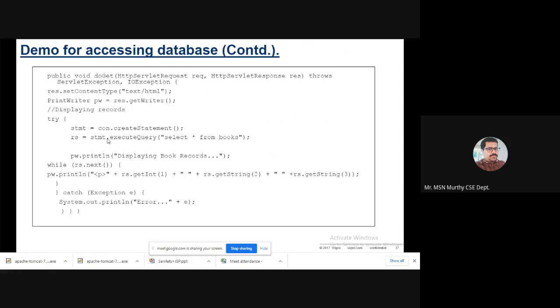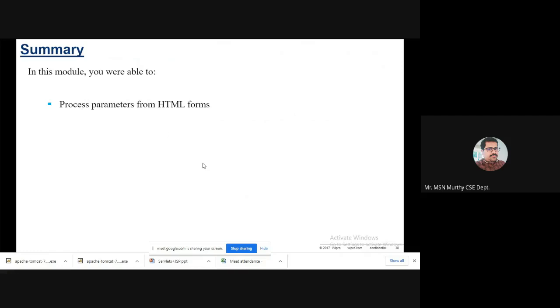So rs = statement.executeQuery("select * from books"). This query is passed, and the result set holds the cursor. So rs.next moves through, and for every column, initially getInt. Maybe the first one is a number, the second one is a name, the third one is a name. So 1, 2, 3 things will be displayed. Okay, that is the JDBC connectivity.